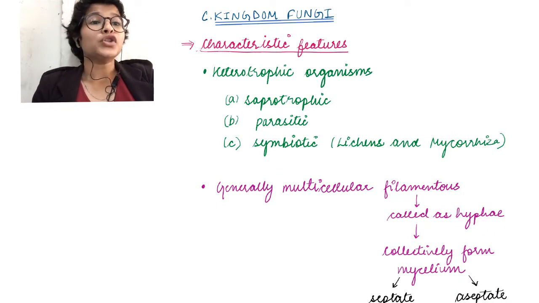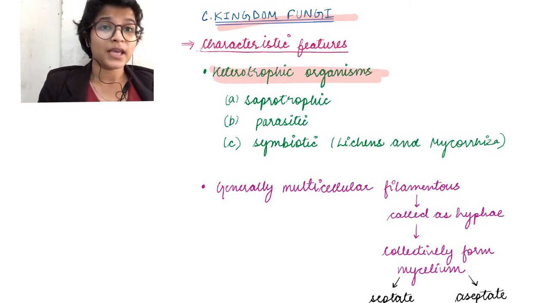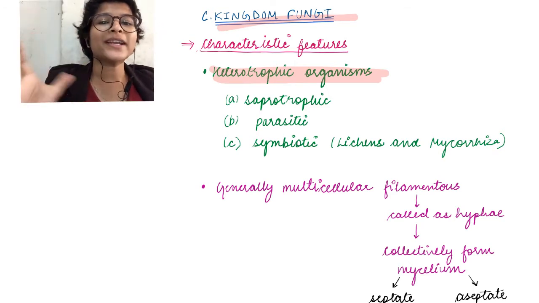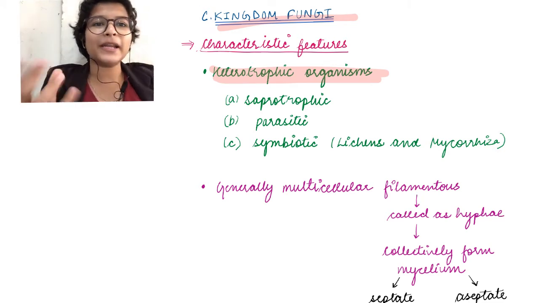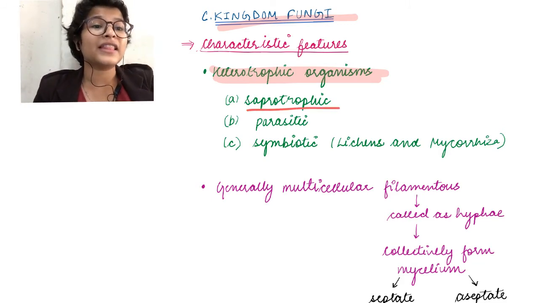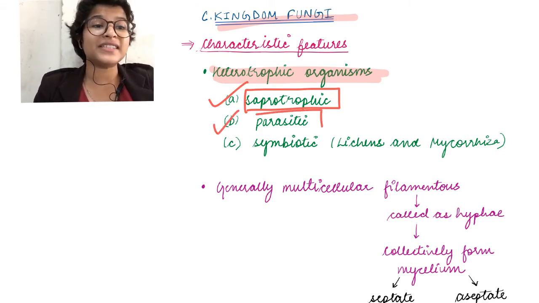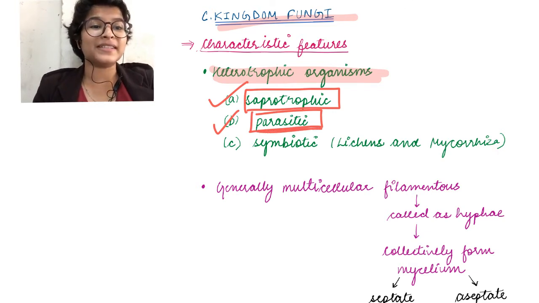Okay? So kingdom Fungi are heterotrophic organisms. Kingdom Fungi has all the heterotrophic organisms. What do we think about fungus? Like, what is the first thought that comes to your mind when you think about fungus? यही आता है ना कि dead या फिर खराब खाने पे उगने वाला. So basically it can survive on dead and decaying matter and therefore it is saprophytic. Okay. But fungi is also known to cause various fungal infections and diseases. Therefore it can live on living organisms as well. Therefore it can be parasitic also.